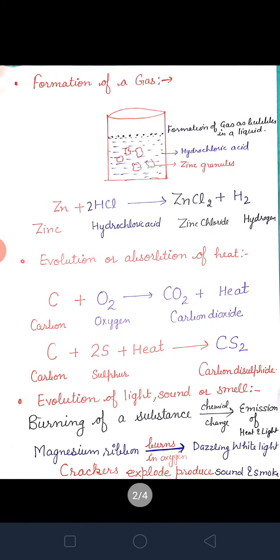Then we discussed the formation of a gas. Then evolution of heat: in some reactions heat is evolved, whereas in some reactions we have to provide heat. And then evolution of light, sound or smell. In some reactions we have seen that light and heat are evolved, whereas in some reactions sound is evolved. We can hear the sound, for example bursting of a cracker.